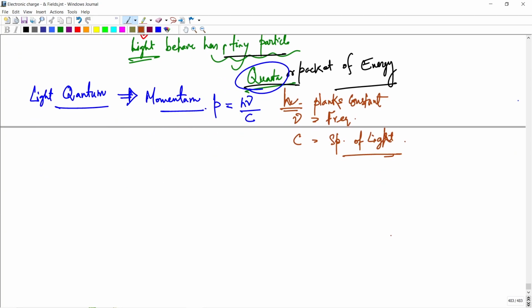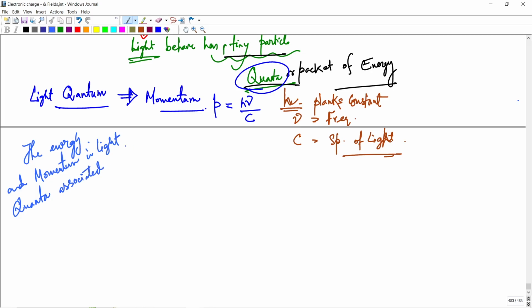Here we establish the definition: the energy and momentum of the light quanta, associated with a very tiny particle, is called a photon.